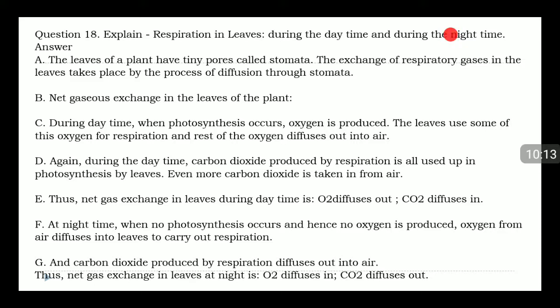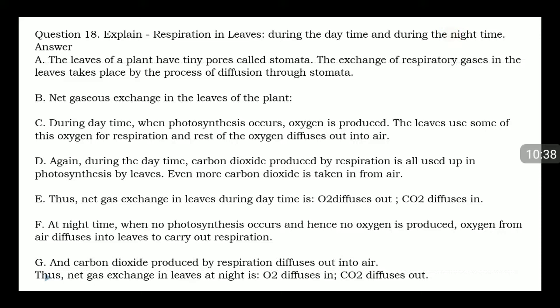D. Again, during the daytime, carbon dioxide produced by respiration is all used up in photosynthesis by leaves. Even more carbon dioxide is taken in from air. E. Thus net gas exchange in leaves during daytime: O2 diffuses out, CO2 diffuses in.